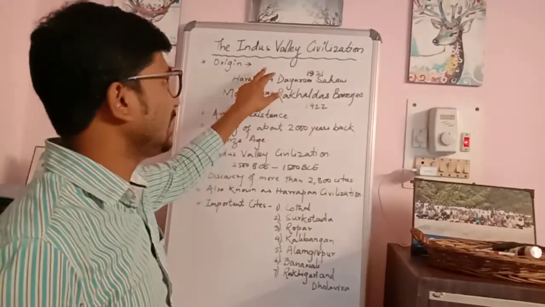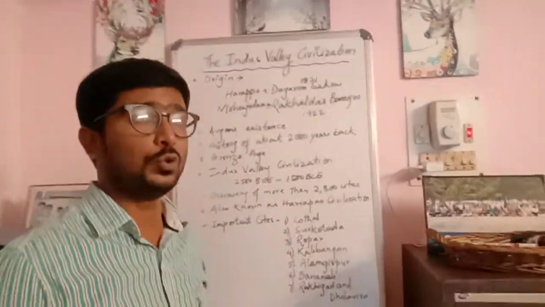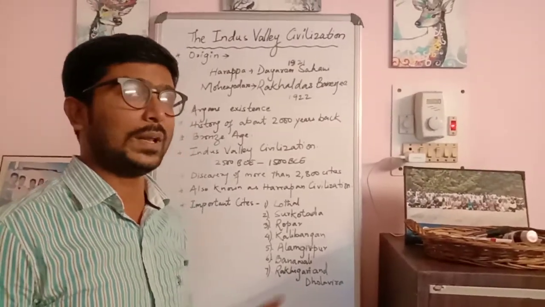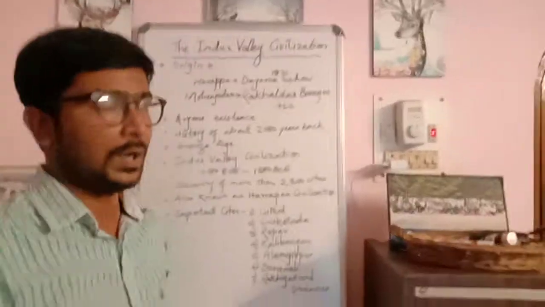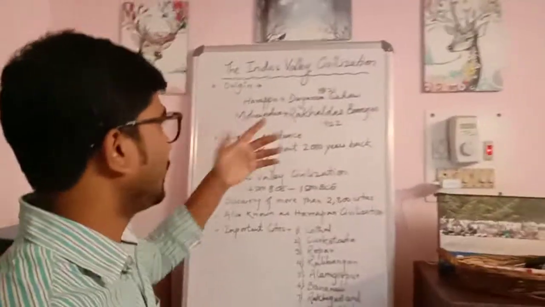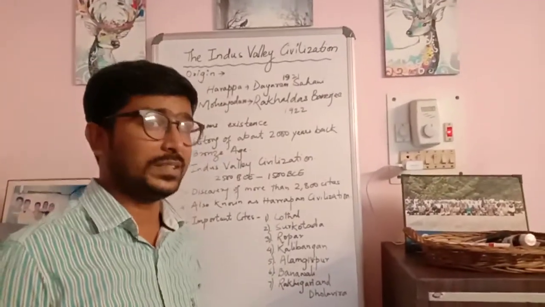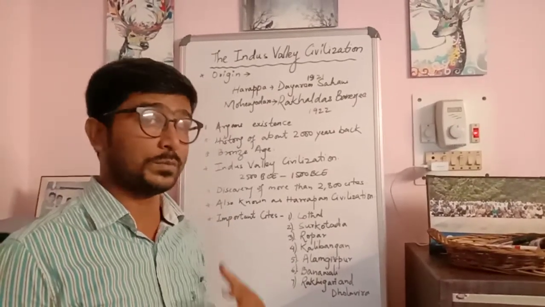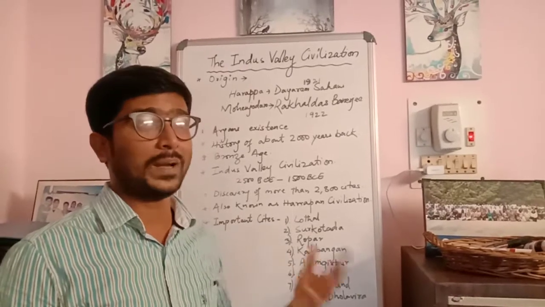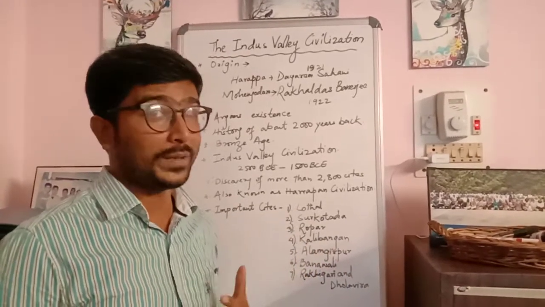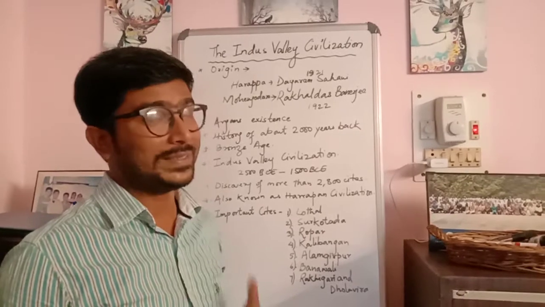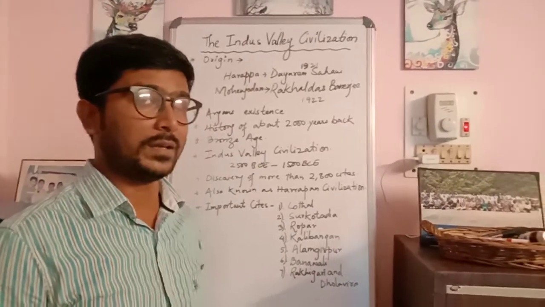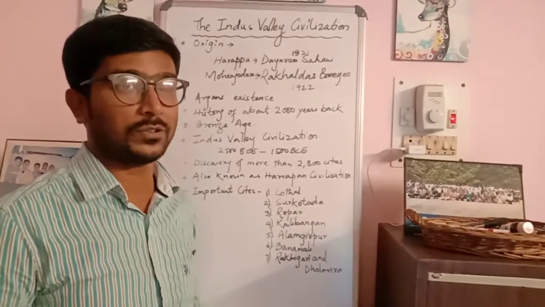Now, this Indus Valley civilization is located in the borders of India as well as in Pakistan, which is present now. To understand this civilization, first we need some basic details about how this existence evolved, from where it evolved, since when it existed, and who were the important people who took this civilization up for study, and how we got educated regarding the civilization.